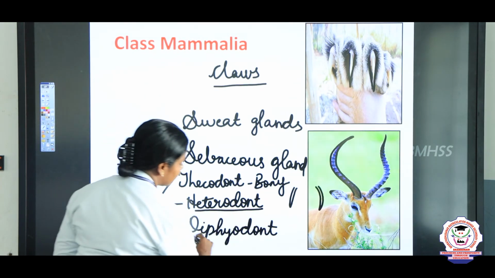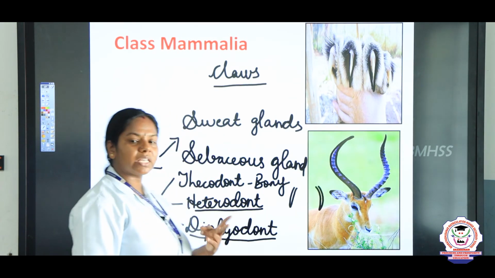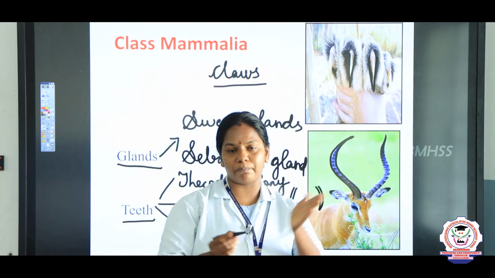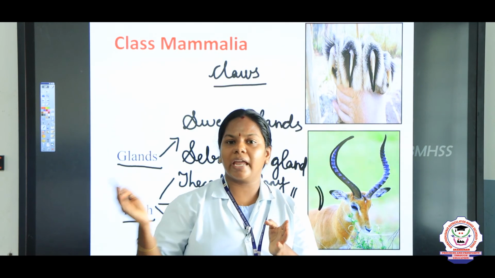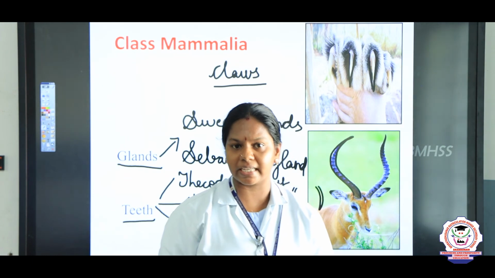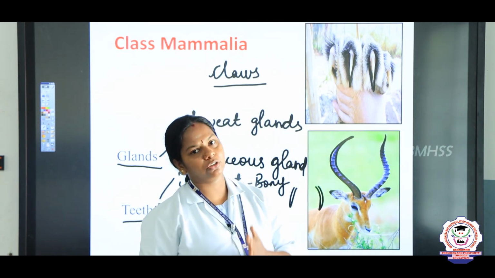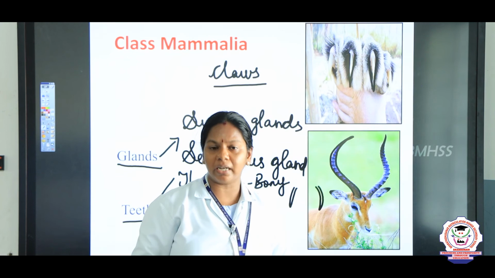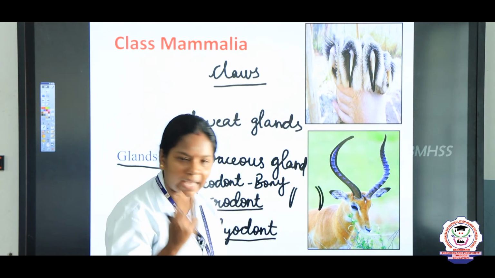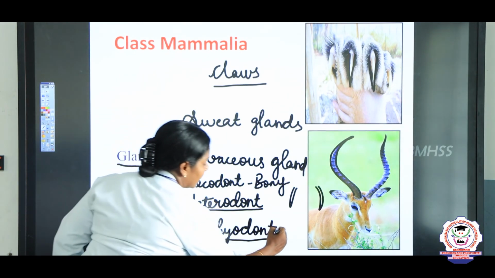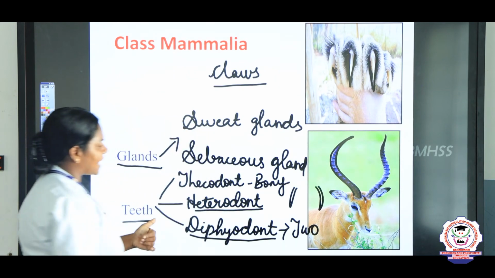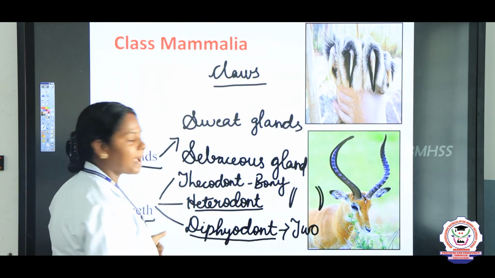And last one is diphyodont. Two types of teeth we can see. For example, if you take a human child, from after birth until the age of 8 or 9, it possesses the temporary teeth. We say it as milk teeth. But after growth, all the teeth fall and new teeth start to grow. Since the teeth occur 2 times in their life, we can say it as diphyodont. So, these are some of the characteristics of the mammals.